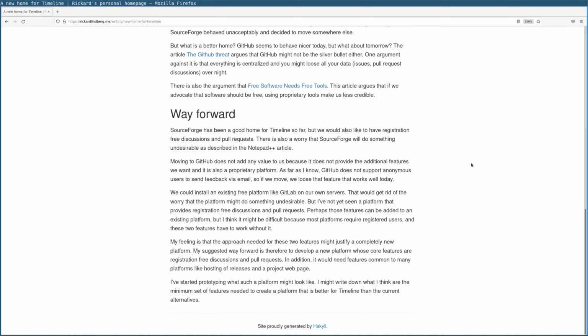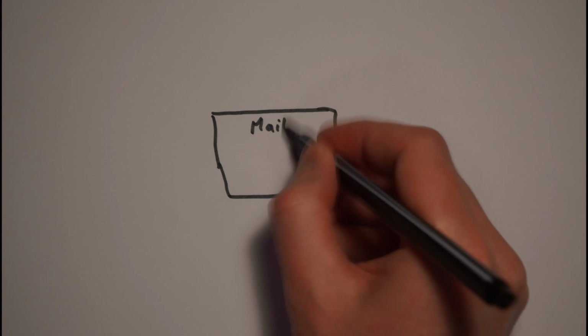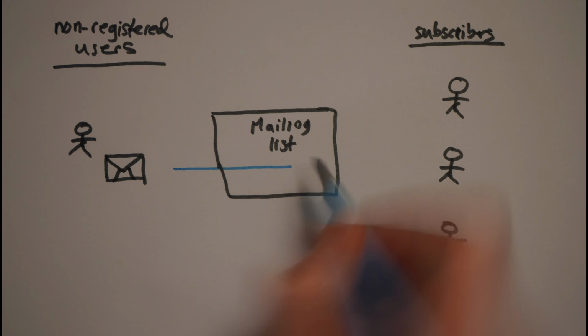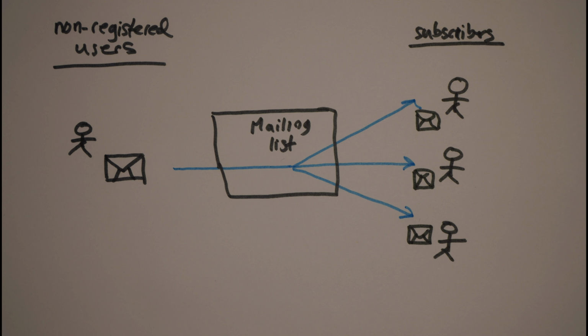One of them is registration-free discussions. In Timeline, we use a mailing list for discussions. The most common usage of the mailing list is that non-registered users send emails about problems they have. These emails provide valuable feedback. We don't want to force users to register to provide this feedback. It should be super simple.